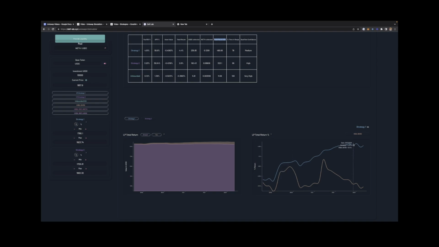So strategy one versus holding on to 50-50, right? Here you can see strategy one is definitely good. But if you say that you want to hold on to 100% ETH, right, then 100% ETH is here, and again, strategy one is good. If you go to holding on to 100% USDC, then in some cases it would have been better to hold on to USDC, like in these cases. But by depositing over a longer duration, you have seen here it would have been a benefit if you had deployed by strategy one. Again, you can test this with strategy two also, and so on.